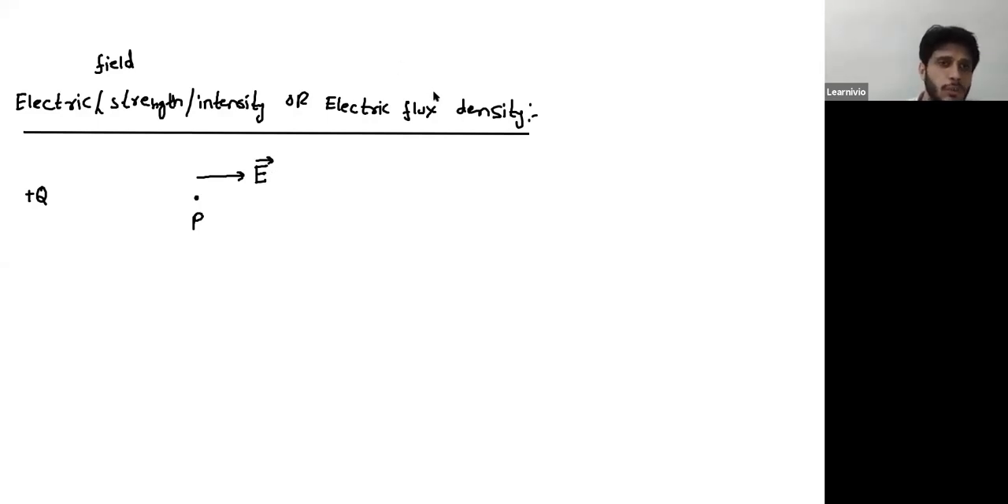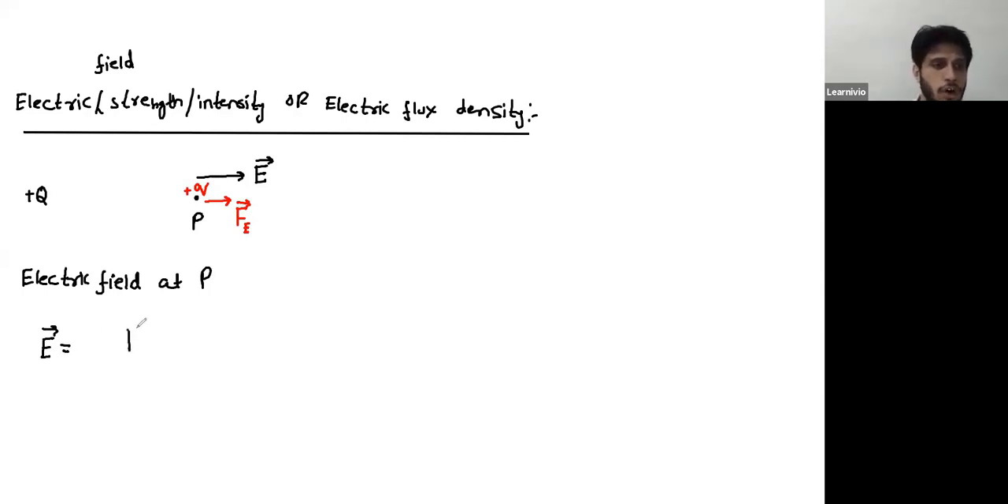To measure this field at P, what we do, we put a test charge q over this point. Just to measure the value of field at point P, we first put a test charge over this point. This test charge q experiences a force. That force is F electric. So electric field at P is the ratio of electric force experienced by the test charge.